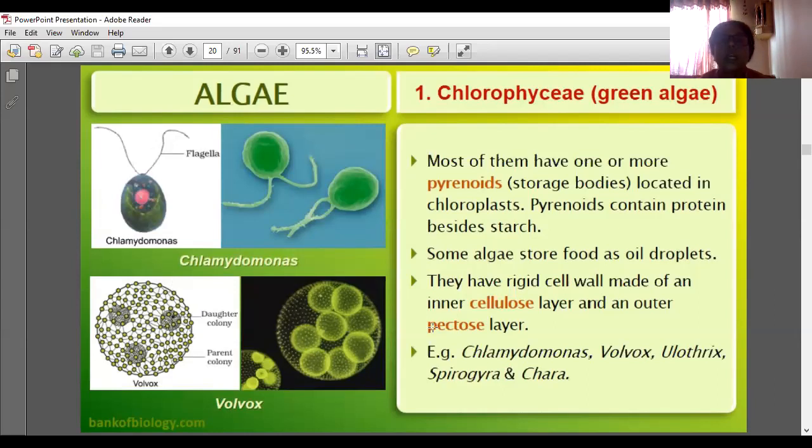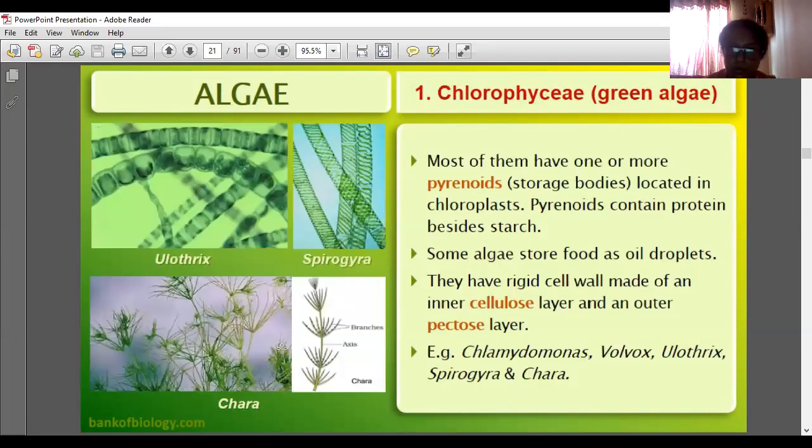Examples: Chlamydomonas, and the next one is Volvox. Ulothrix, Spirogyra and Chara also come under this one, the green algae.